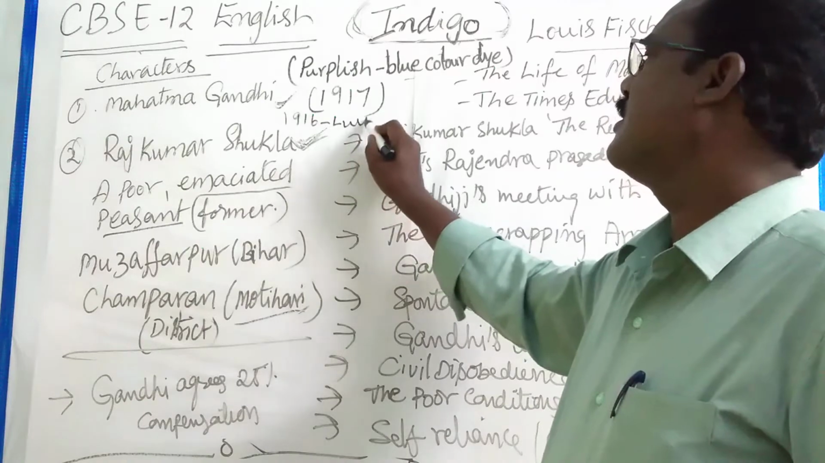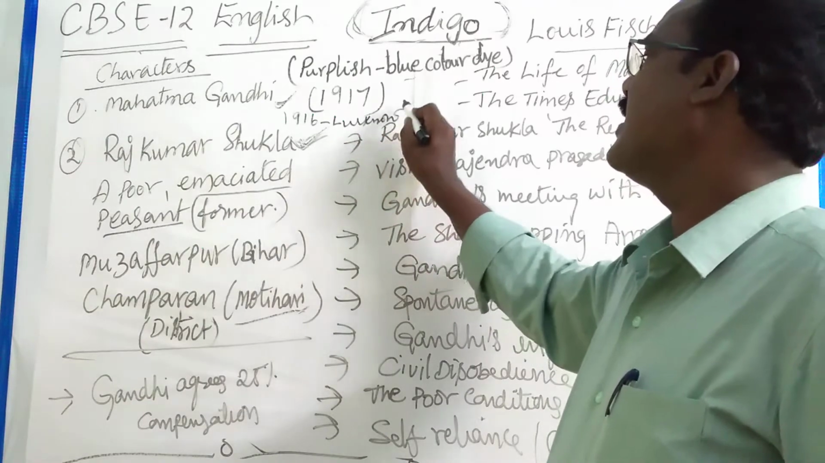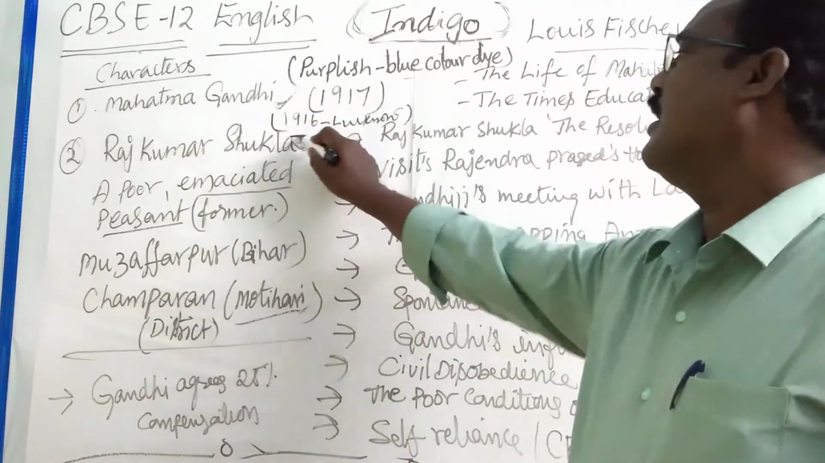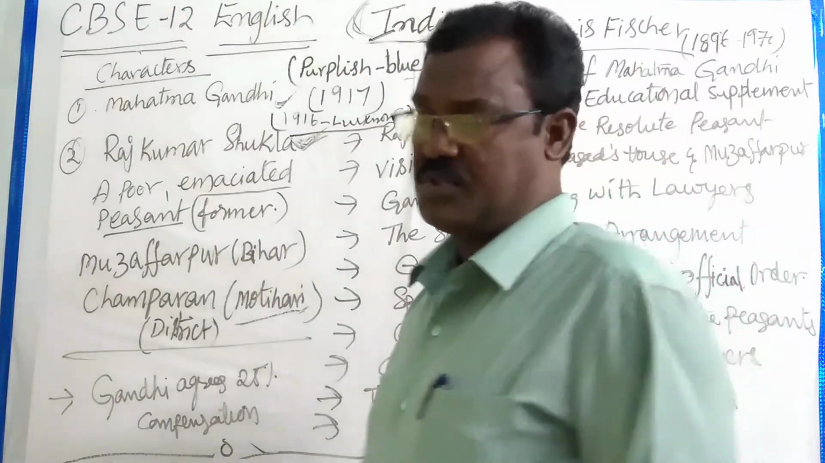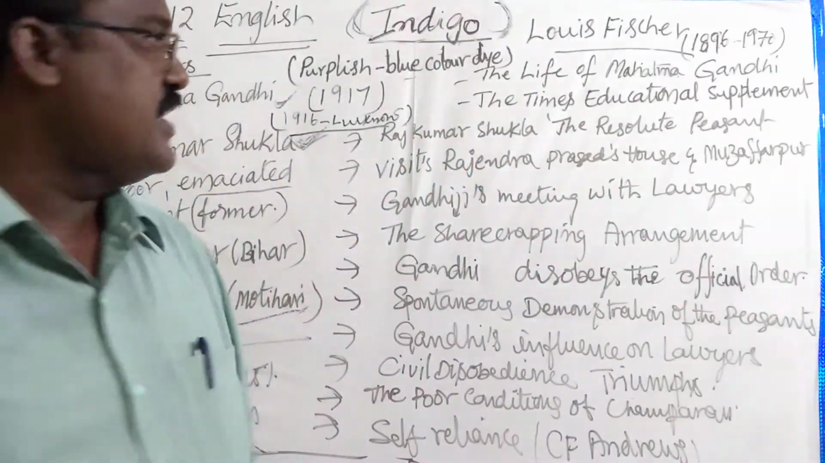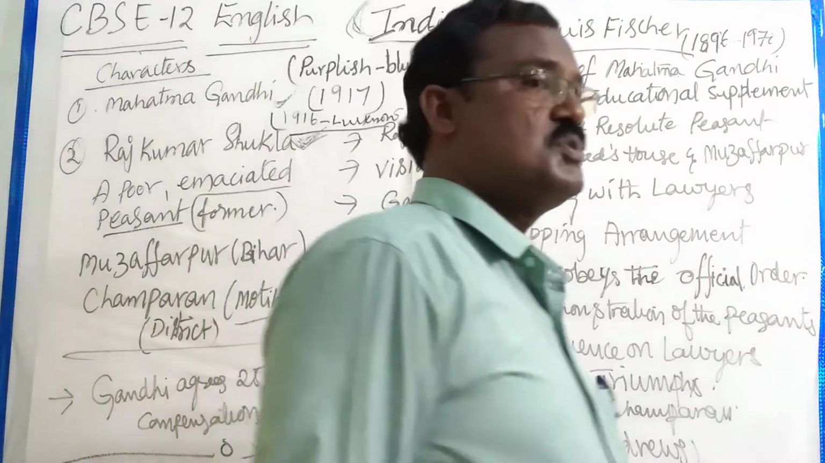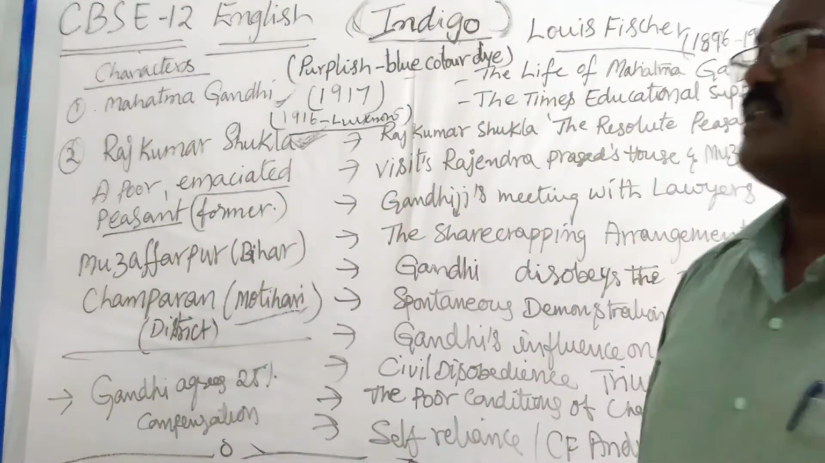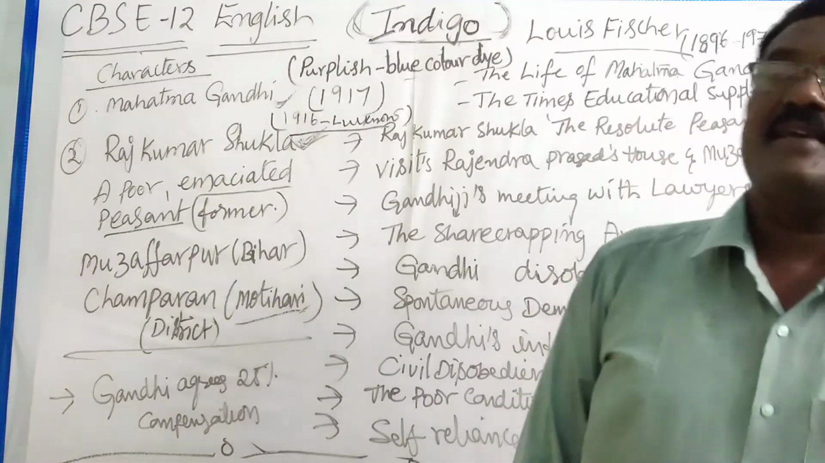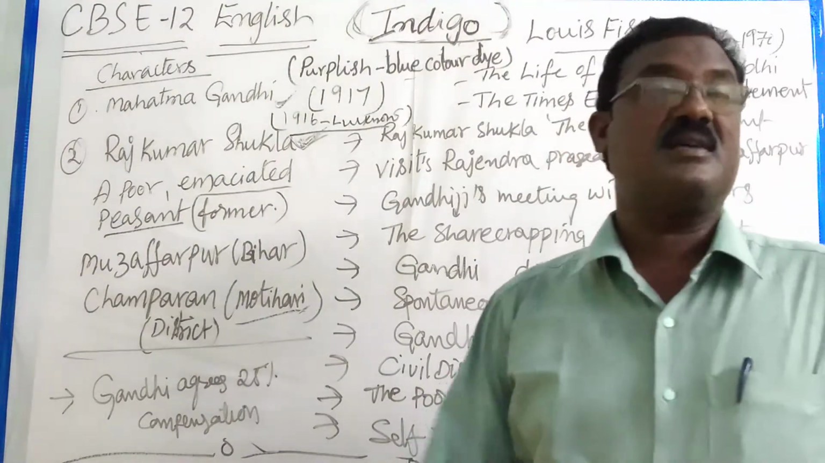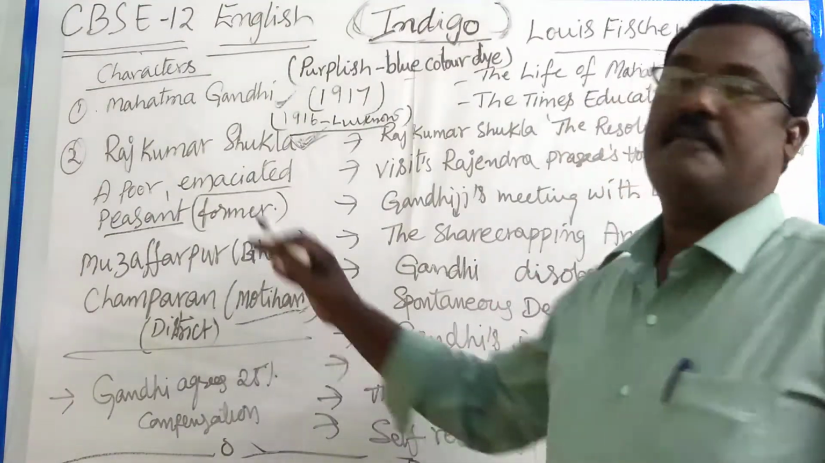Lucknow, Mahatma Gandhi attended the Congress in Lucknow, Uttar Pradesh. So on hearing that, Rajkumar Shukla immediately went to Lucknow and stood in front of Mahatma Gandhi. He attended the meeting and explained to Mahatma Gandhi the problems faced by the farmers.